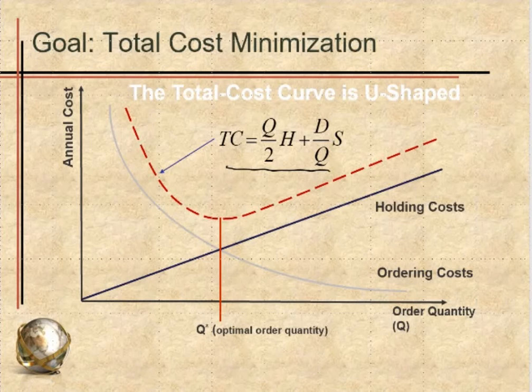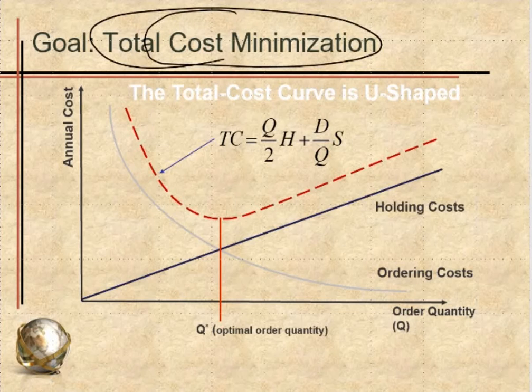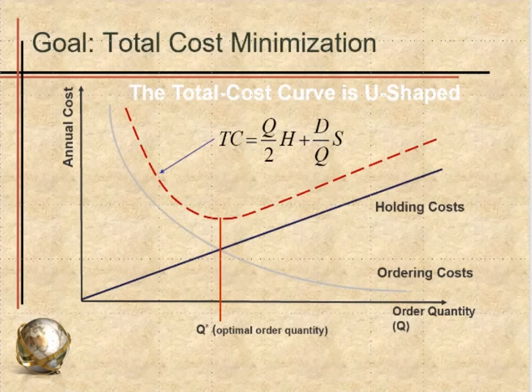So one thing I have to mention is that our goal here is to try to find the optimal ordering quantity that gives us the minimal total cost. Minimal total cost. All right.